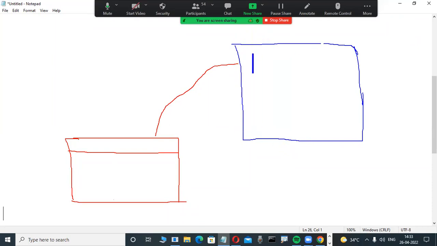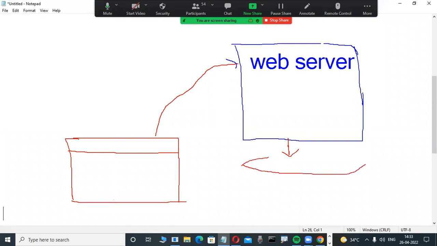Java, .NET, Python and PHP programmers are well-known in web servers, but web servers do not store a large amount of data. That's why these web servers are connected to database servers. Everyone knows this entire architecture of web-based applications, no? This is a database server, and it is not visible to the customer. Anybody purchasing an item doesn't know about the database or the web server. They are customers who just book items here.